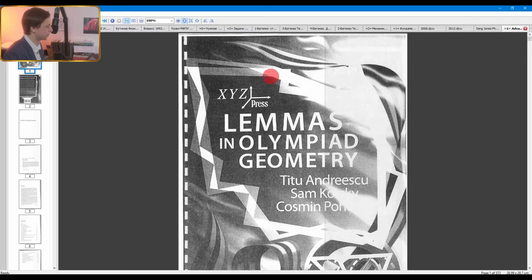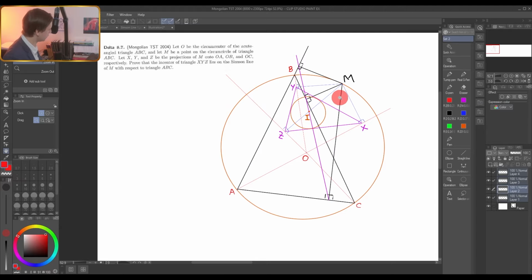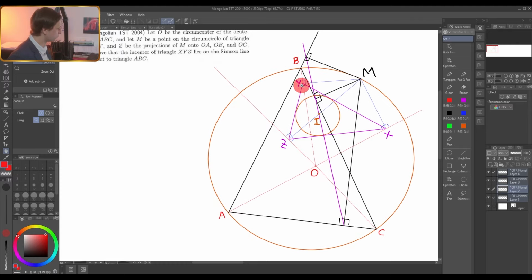I mean, the level here is not even comparable with AMC and AIME, but if you have just a basic foundation, if you know what a cyclic quadrilateral is, similar triangles, you can solve problems like this. And it is the way to go if you want to improve. So let's go to our stuff.